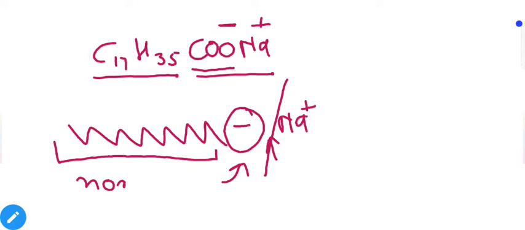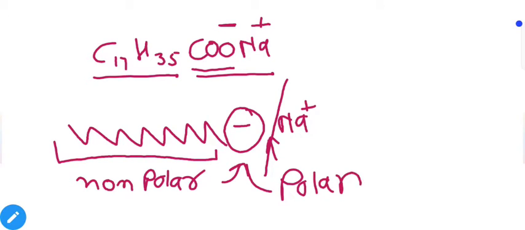Usually non-polar molecules feel attraction towards non-polar molecules, and polar molecules feel attraction towards polar ones. So this COO minus part is called the head, and it is polar, and this tail or C17H35 hydrocarbon chain,